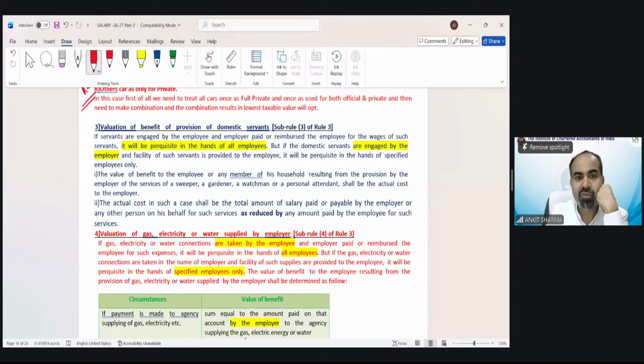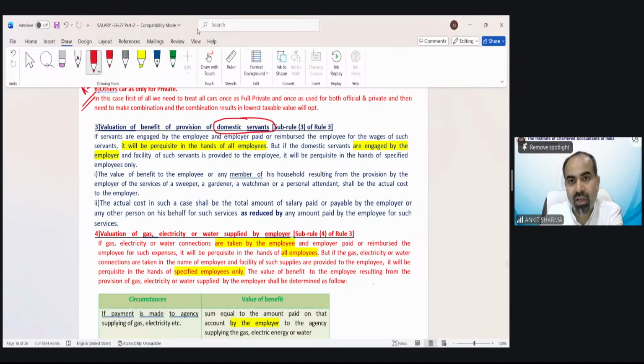Valuation of benefit of provision of domestic servant. Now there is a common provision in case of multiple obligations. There is a common provision for any kind of expenditure which has been incurred by employee and reimbursed by employer.